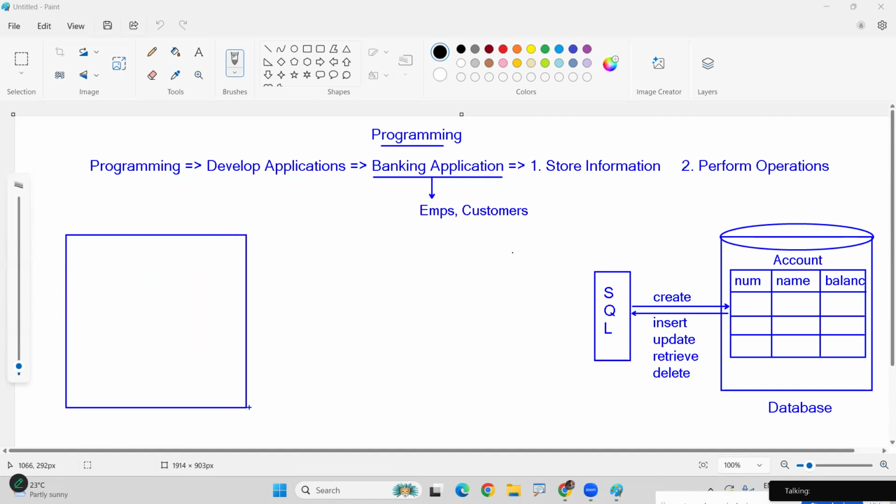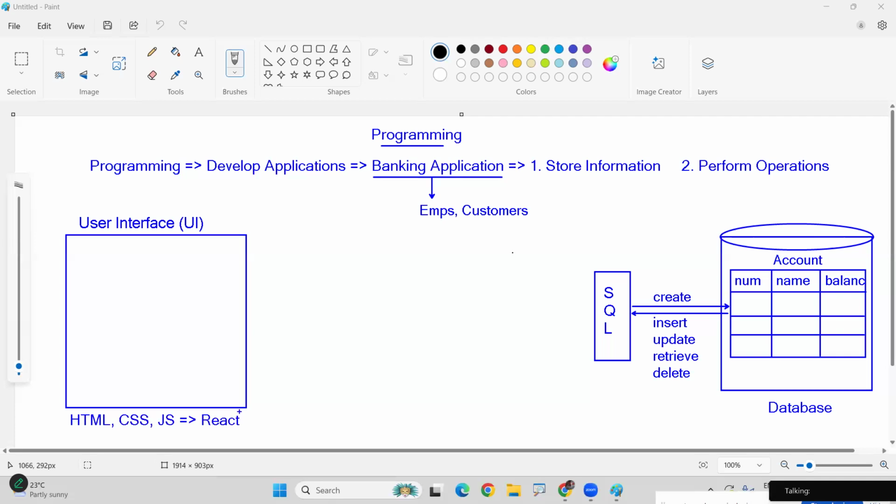Every application is used through a user interface only. It's a UI. For example, if you want to pay an amount from your Paytm, we use the Paytm app. What you open in that application is called the user interface. That screen is called the user interface. How can we prepare that user interface? Using UI technologies: HTML, CSS, and JavaScript. A little more advanced: React or Angular. Here we use React.